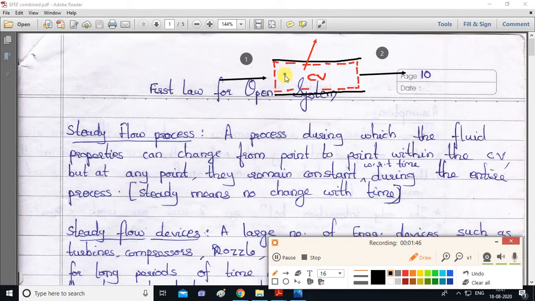So suppose you take this point and you take this point. Fluid properties like pressure and temperature will change from this point to this point. But at any one point, suppose this point, they will remain constant. This is very important. They will remain constant with respect to time.